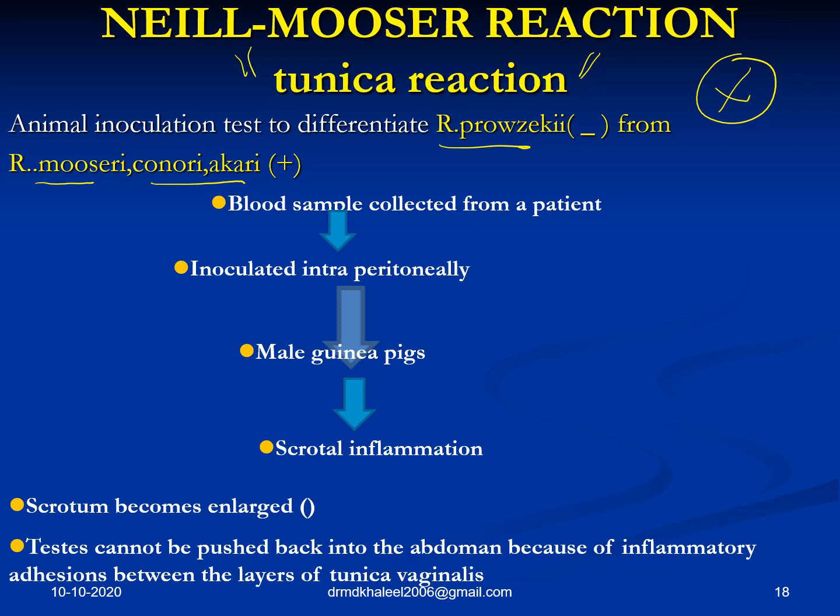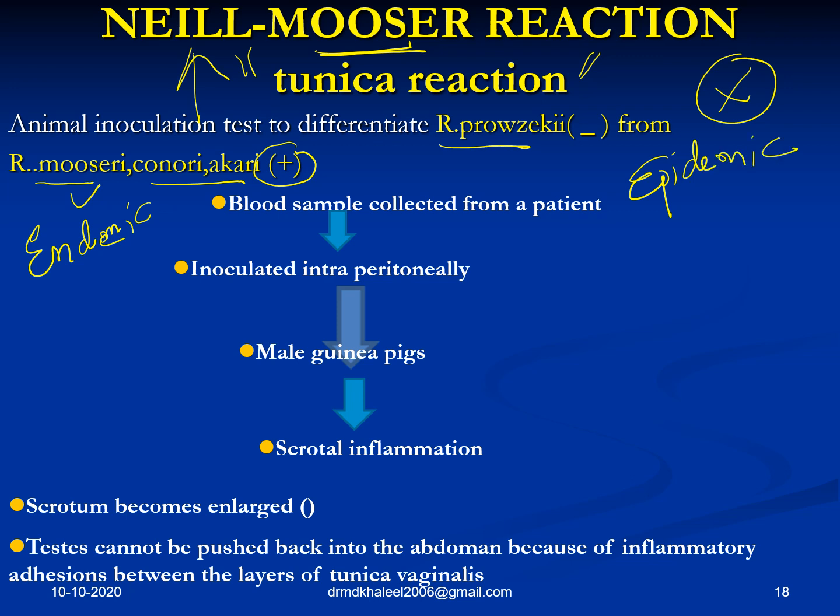Neill-Mooser. Basically, they discovered it. So whoever discovered it, basically it goes by the invention or discovery he has made. So Rickettsia mooseri was discovered by that person. So definitely it is positive for that which he has discovered. So that's how you remember that Rickettsia mooseri is positive for the reaction which was discovered by Neill-Mooser, and it is a reason for you to differentiate endemic typhus from epidemic typhus. What is the reaction that differentiates epidemic typhus from endemic typhus? So the answer is the Neill-Mooser reaction.